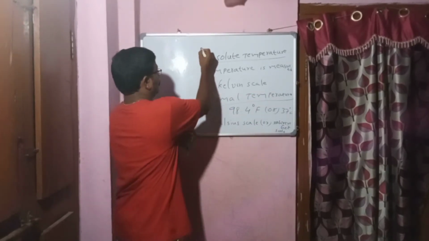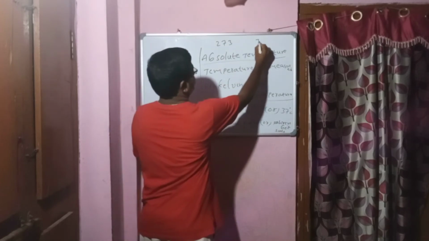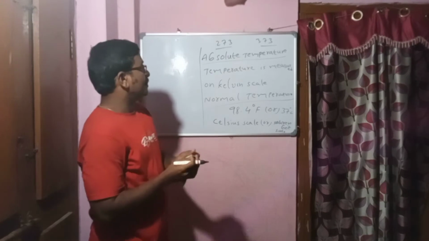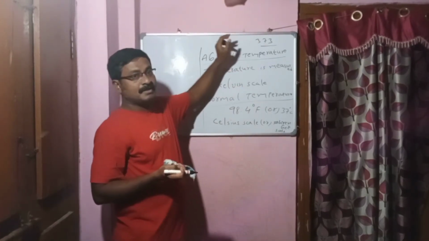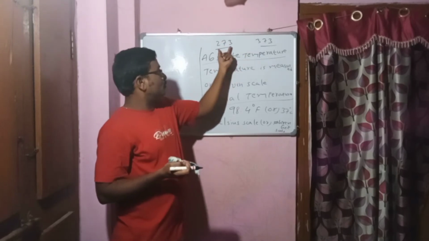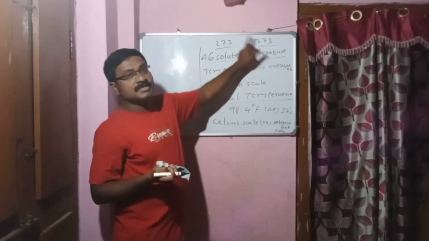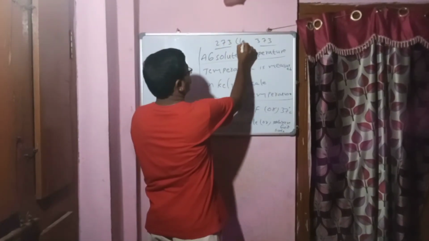The absolute temperature scale readings lie between 273 and 373: the lower fixed point is 273 and the upper fixed point is 373. The total divisions are 373 minus 273, which is 100 divisions.